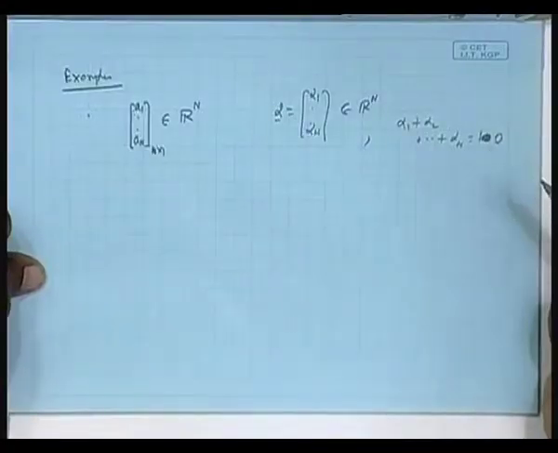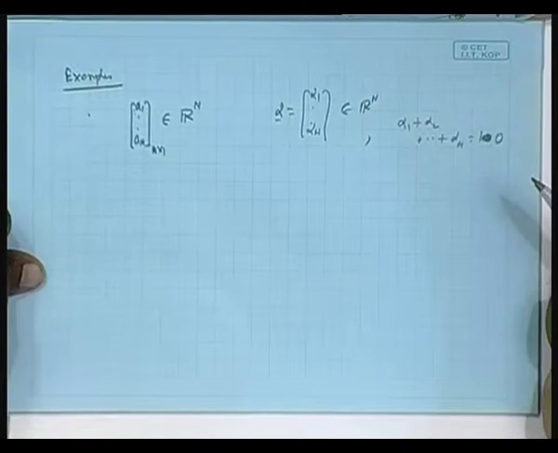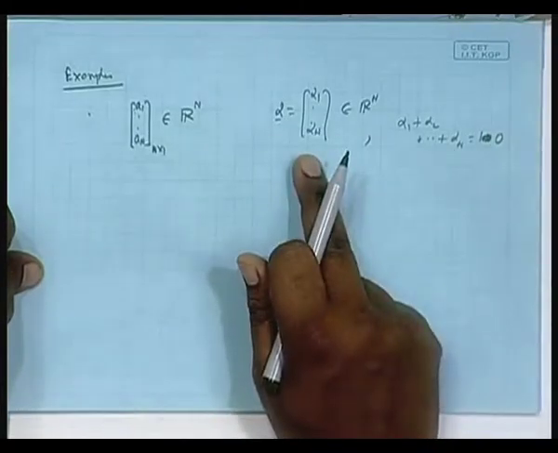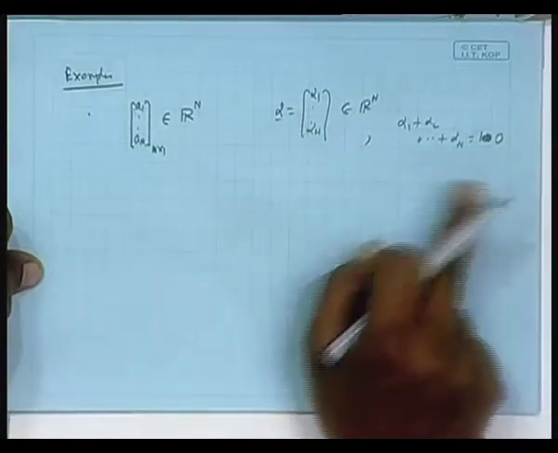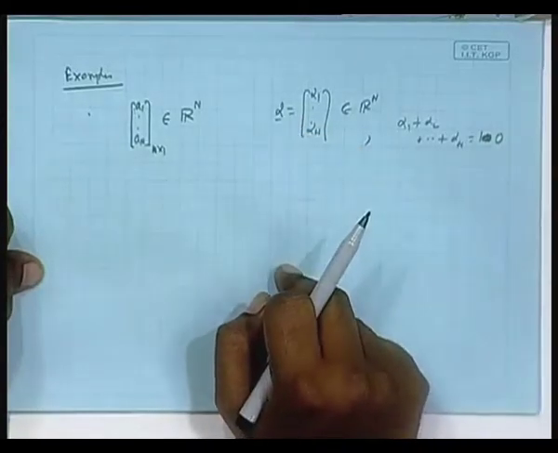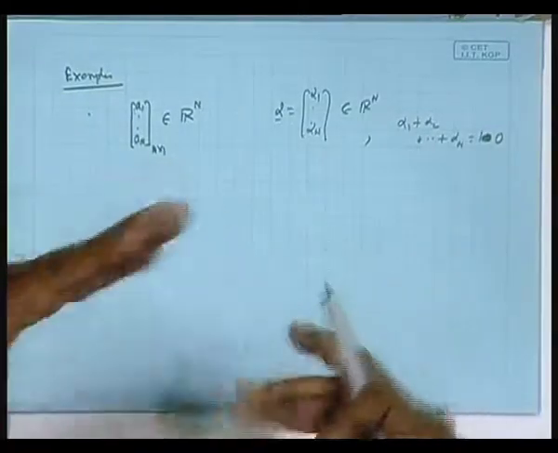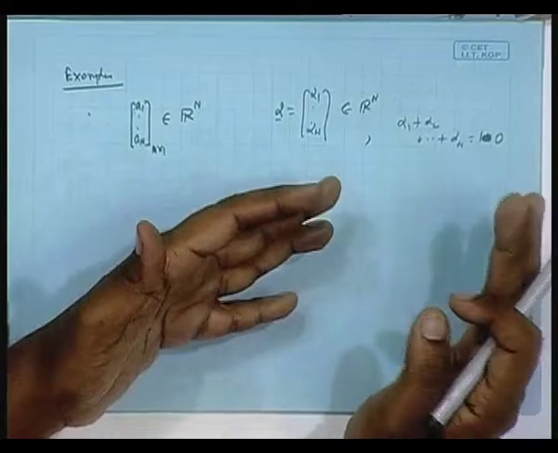Now, suppose instead of 10 I make it 0, so that all the terms added equal 0. Then it will be a subspace, because you take any vector whose terms added give 0, take another one, again terms added equal to 0. Now, if you add the two vectors, the resulting vector, if you add the terms, you will get 0 only.